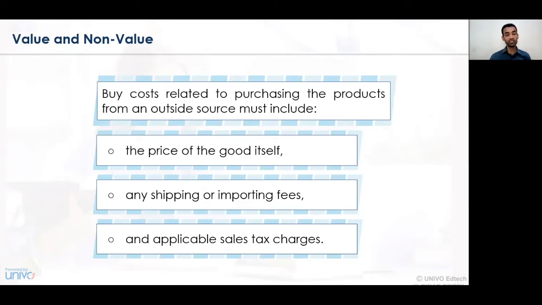Shipping or importing fees. So any charges related to the import duty, shipping charges, customs duty, excise duty, and so on, all those charges need to be taken into consideration for calculation of the make or buy decision. And lastly, the applicability of the sales tax. So sales tax, wherever it is applicable, changes the decision with respect to what amount of tax needs to be paid.